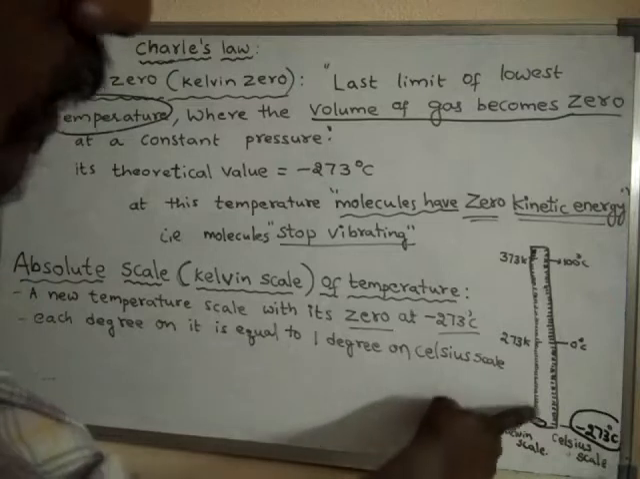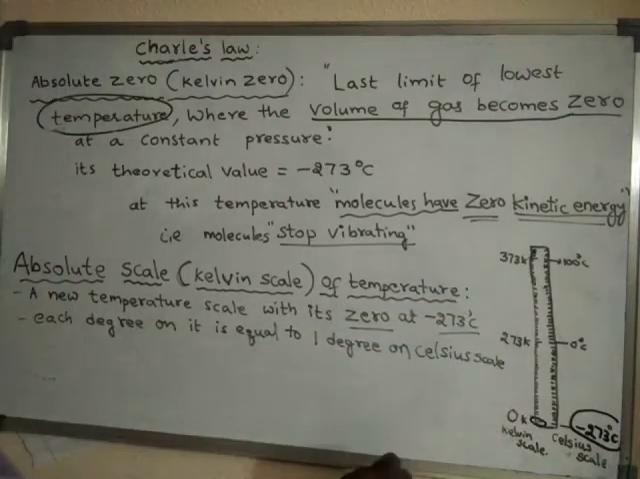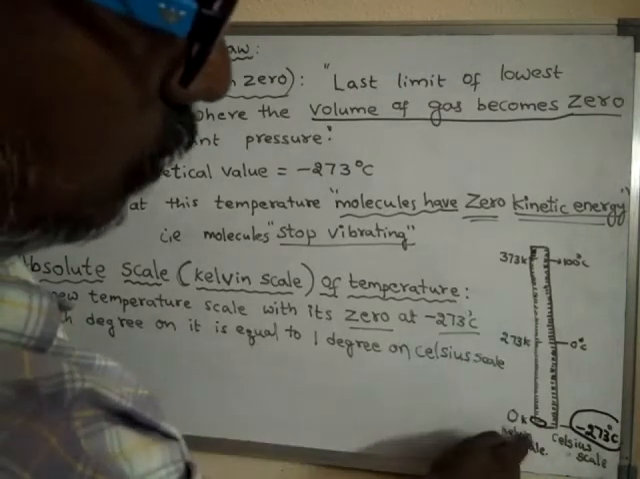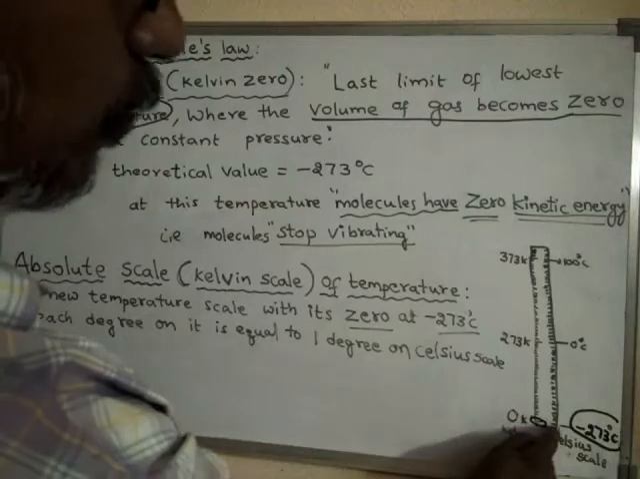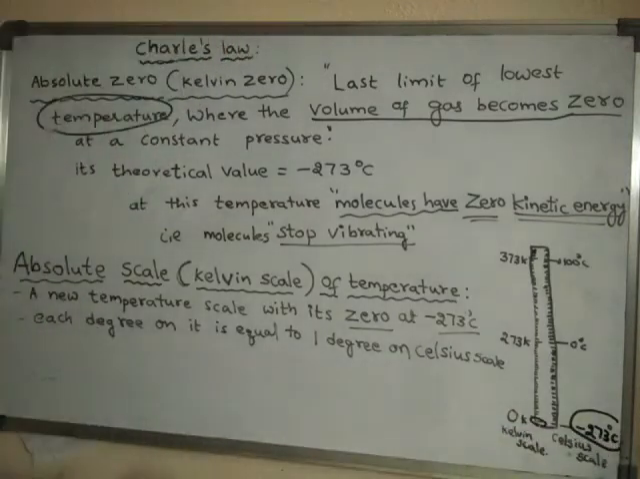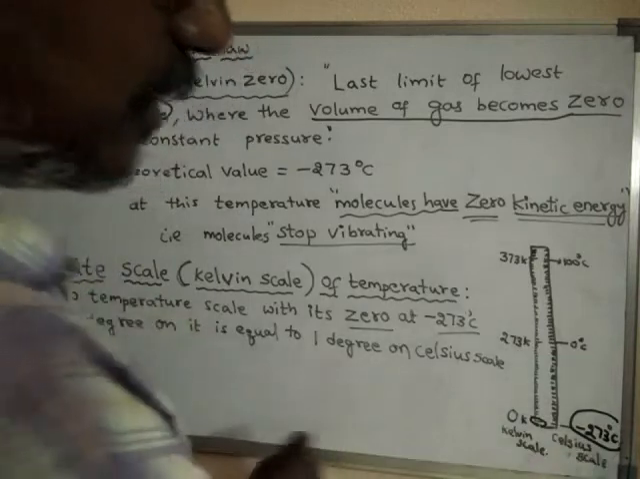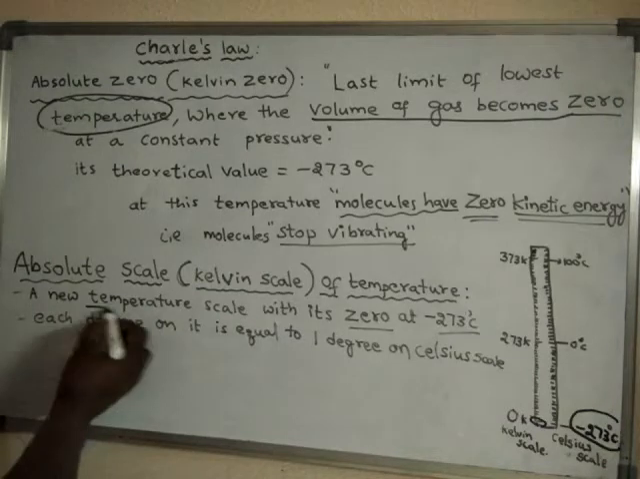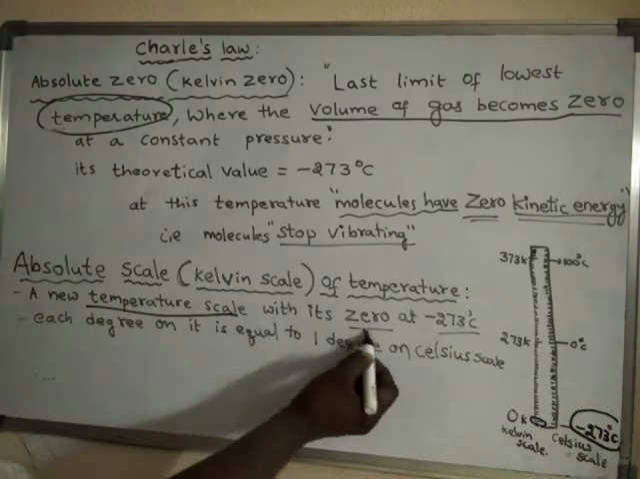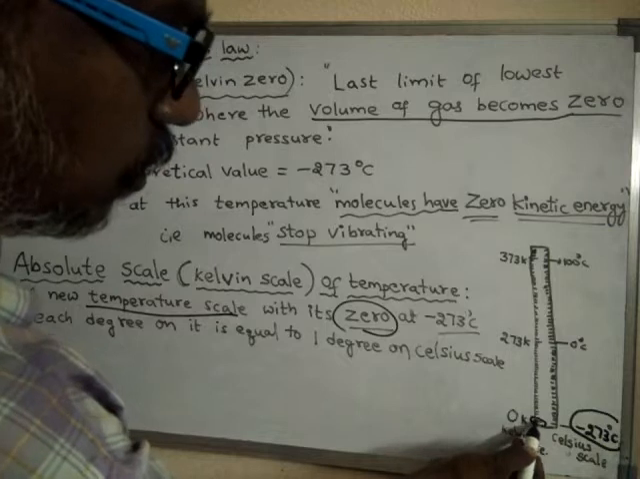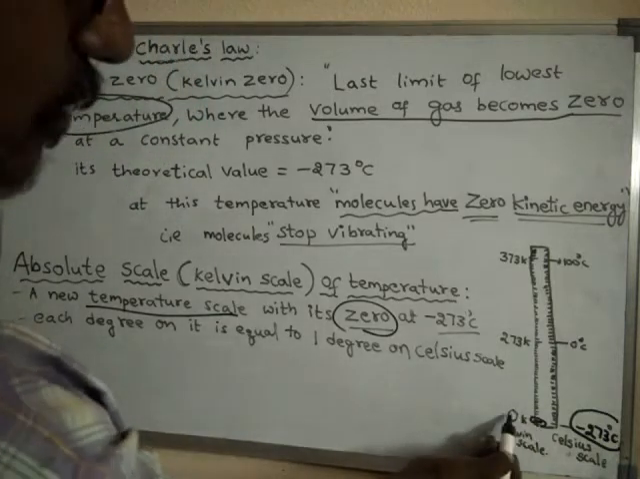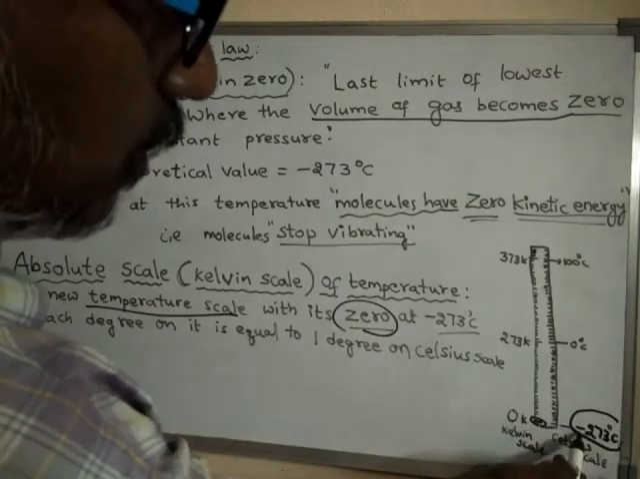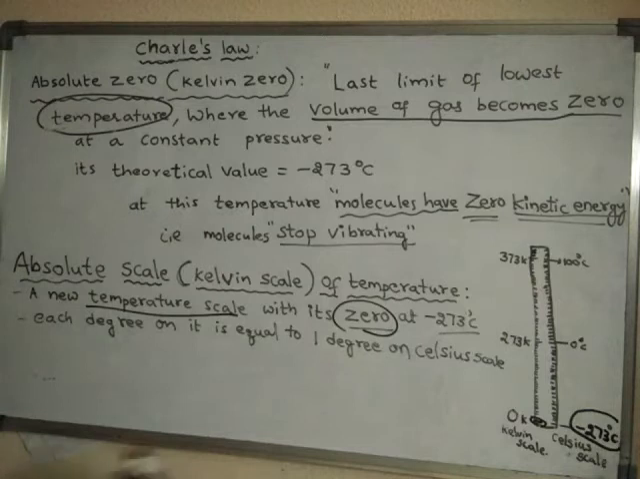So this particular scale, with its 0 value, where is it? At minus 273 degrees Celsius, or at minus 273 degrees centigrade. So that means a new temperature scale with its 0, this is 0 value, 0 Kelvin, with its 0 at minus 273 degrees centigrade.